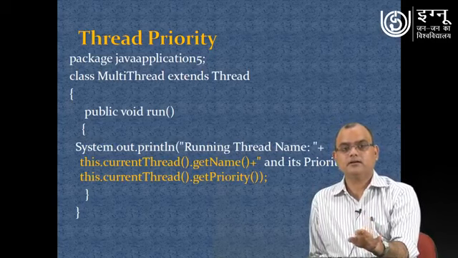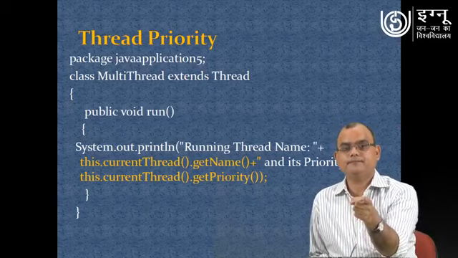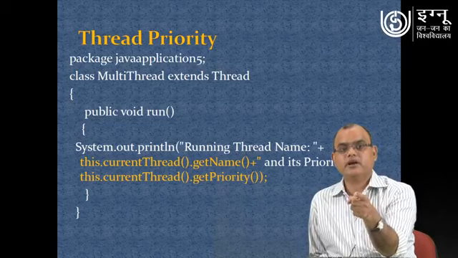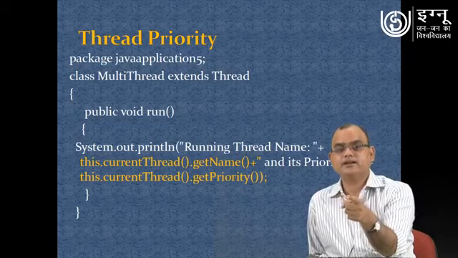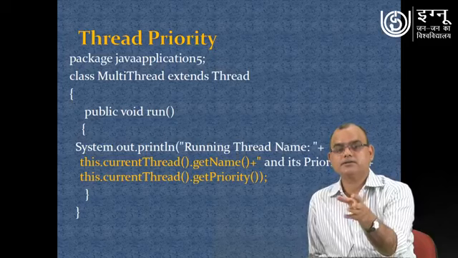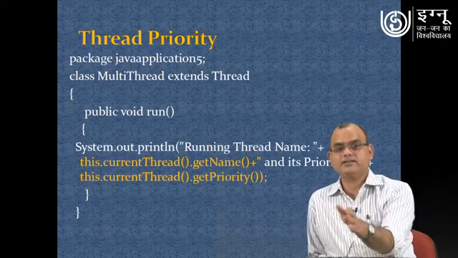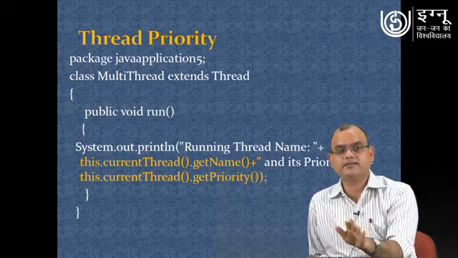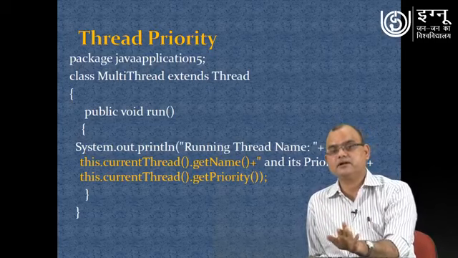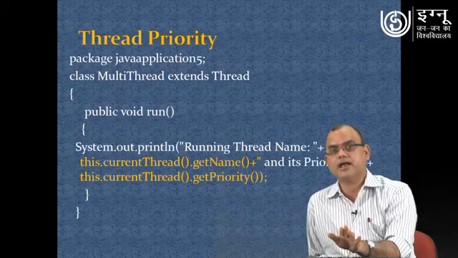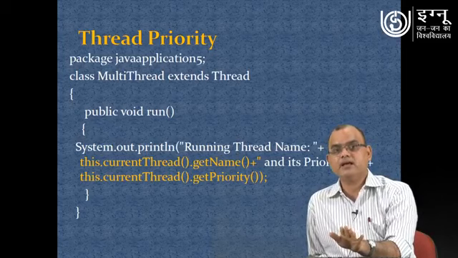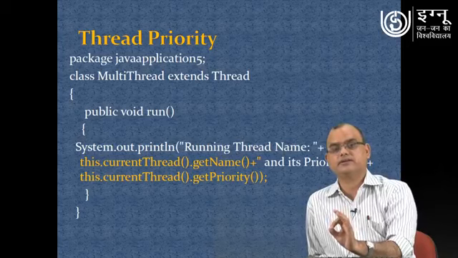This one System.out.println statement is very important for us, because of better visibility. I have broken this one statement down and written it in 3 lines. Our purpose here is to display the name of the thread and the priority of the thread.